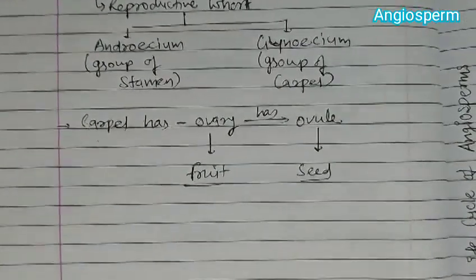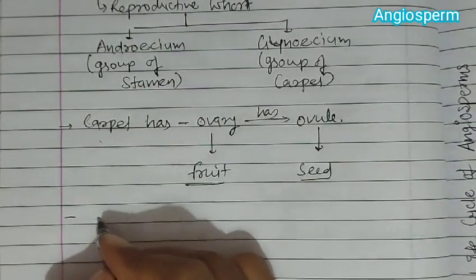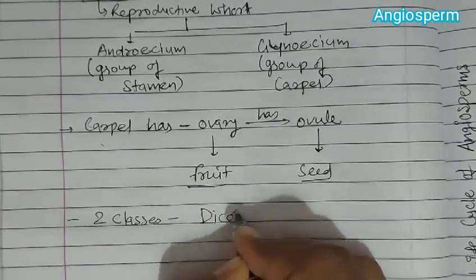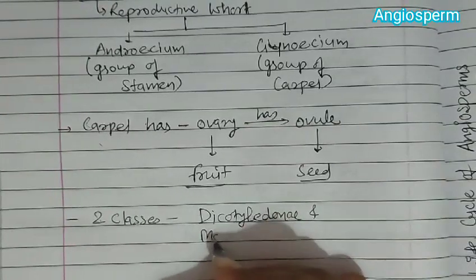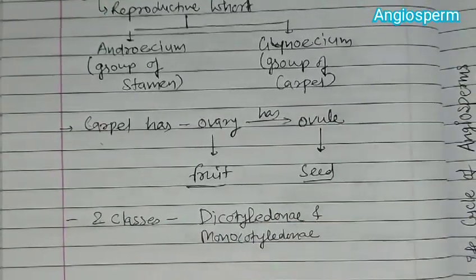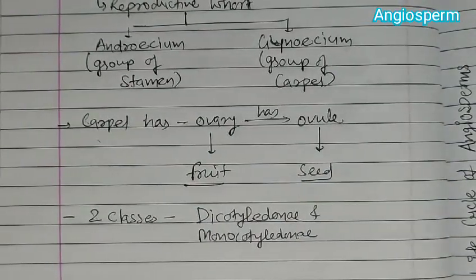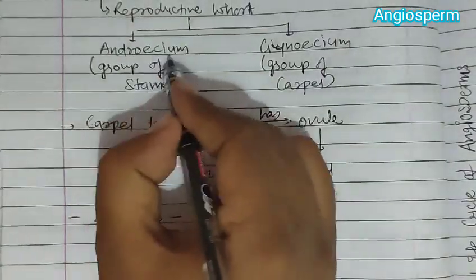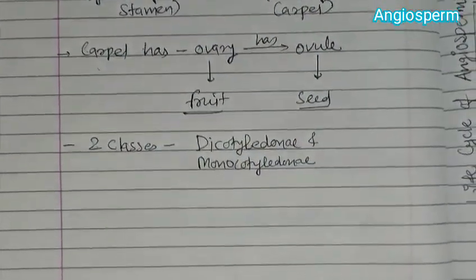Now in this there are two classes, that is dicotyledonae and monocotyledonae. Dicotyledonae have two cotyledons and monocotyledonae have a single cotyledon. Now please remember, androecium is the male reproductive sex organ and gynoecium is the female reproductive sex organ.